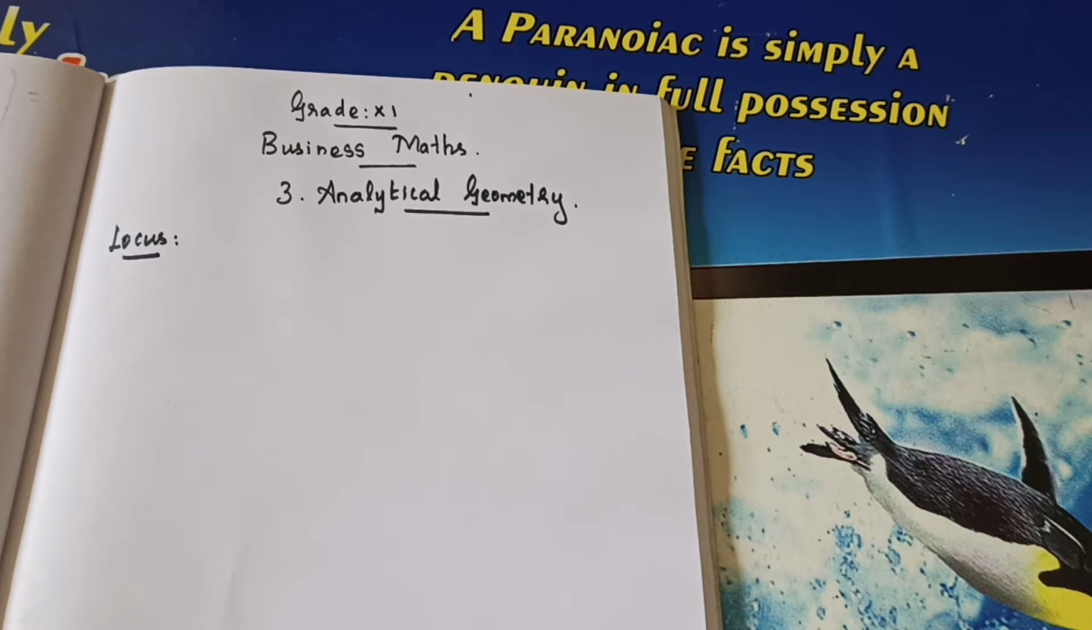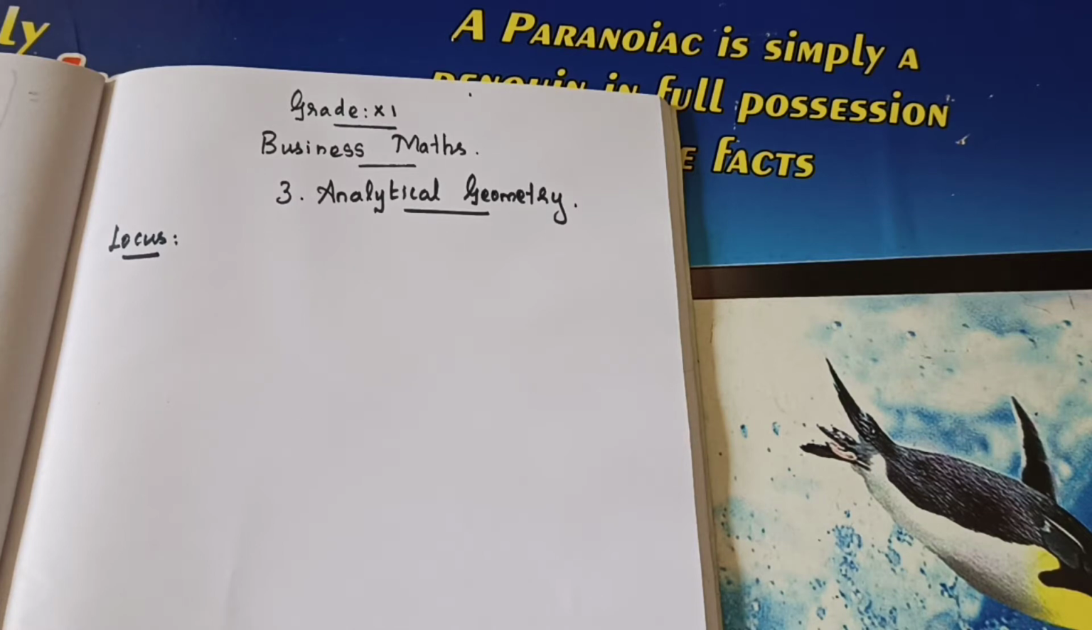A path traced by a moving point, that's locus. The path traced by a moving point under some specified geometrical condition is called locus. Please take down these two lines in your notes. Then next one is equation of a locus. When I am doing the problem I will explain what is the equation of a locus.